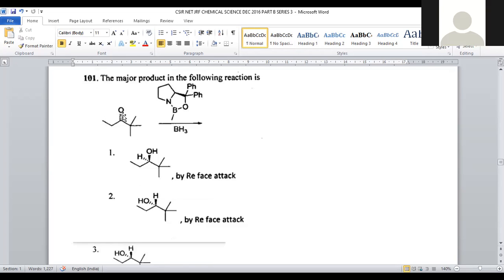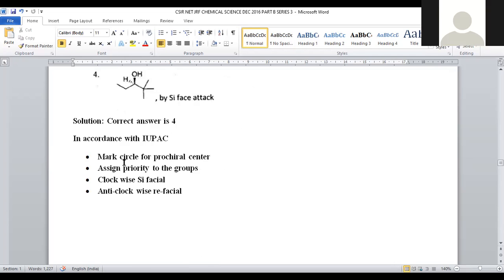So for example, let us take our given compound. Here we have a carbonyl group, right? This carbonyl group is sp2, so there is no possibility of chirality. But when it is treated with a reagent, if this unsaturated group is converted into saturated, now obviously there is a possibility of chirality. Hence we can say this carbonyl is called a prochiral center, right? That prochiral center is to be predicted first.